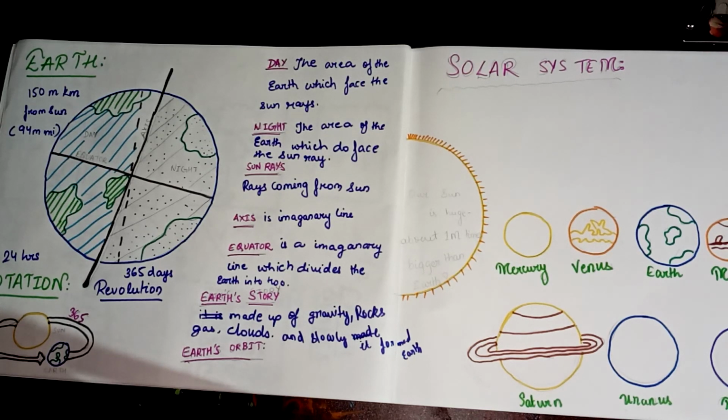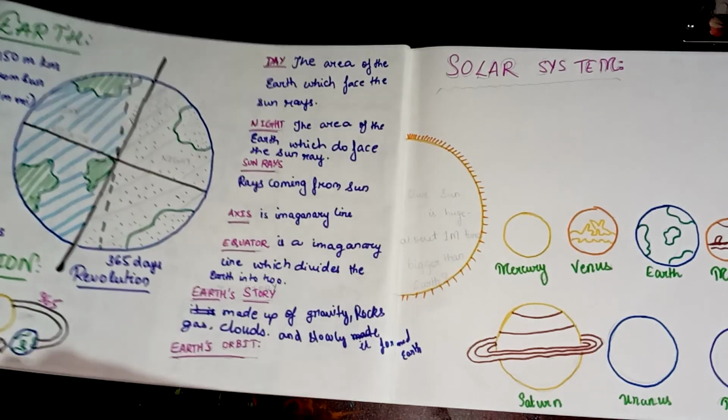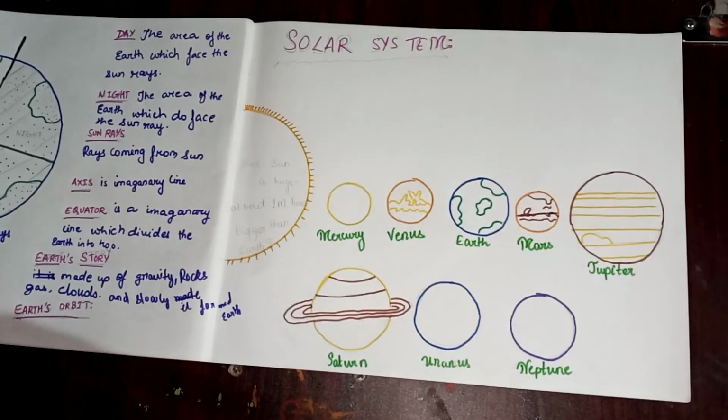Okay, now we will go to our Earth's family. Everyone has a family, everyone has mama, papa and all, but Earth has its own family. And who is the family? Let's see. We call that family the solar system, because the sun is the parent of the whole solar system. So here we go with the solar system.